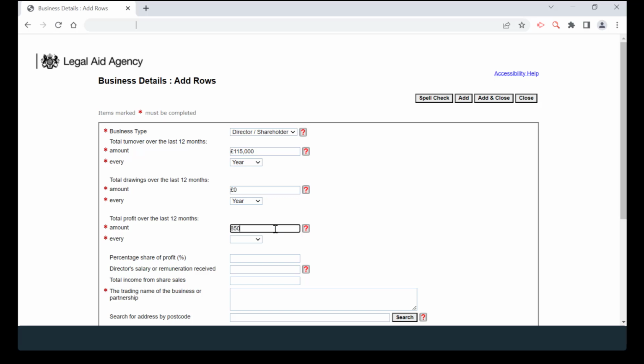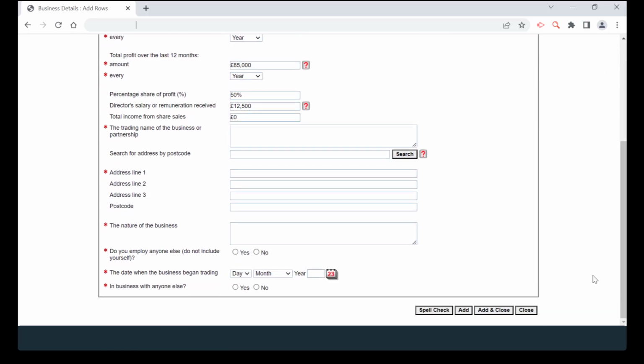Then enter your drawings from the business over the last 12 months, the amount and then the frequency from the drop-down menu. Next, enter the amount of profit for the business over the last 12 months and again select the frequency. As you may be aware, a financial year relates to a period of 12 months. Please enter the percentage share of the profit and the amount of any director's salary or remuneration received. If any income has been received from the sale of shares, please also enter the amount.